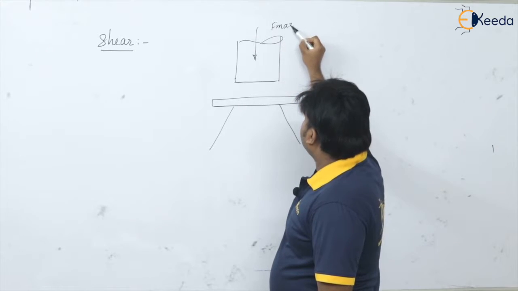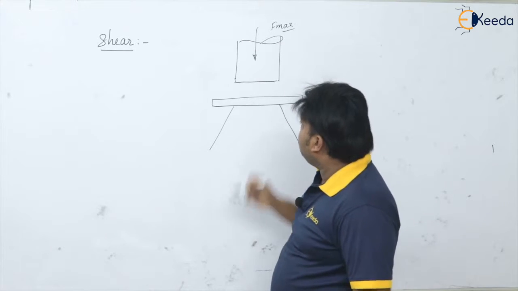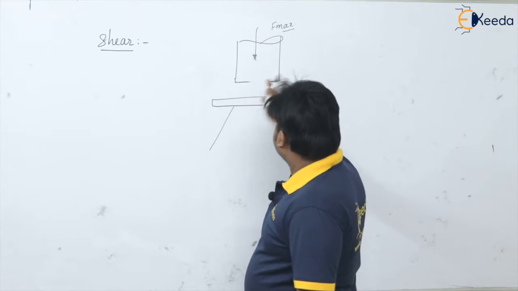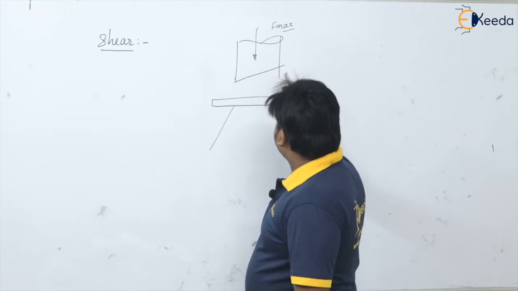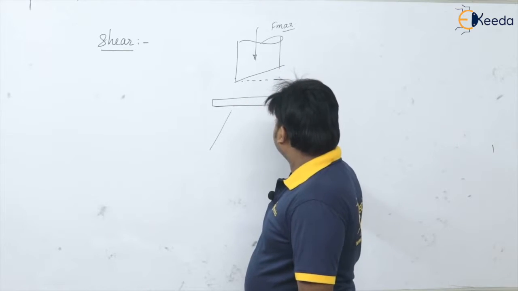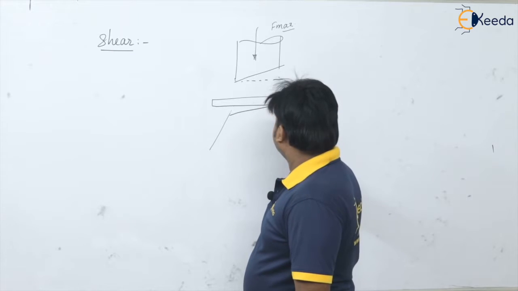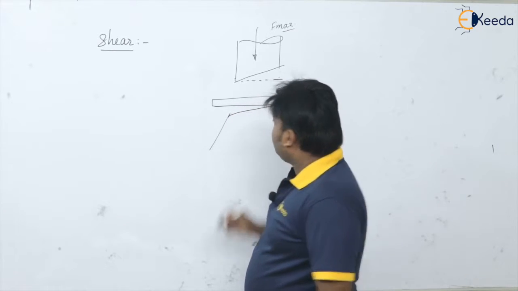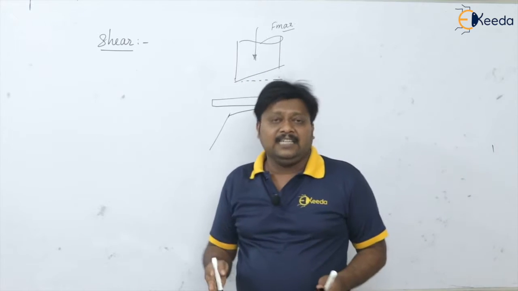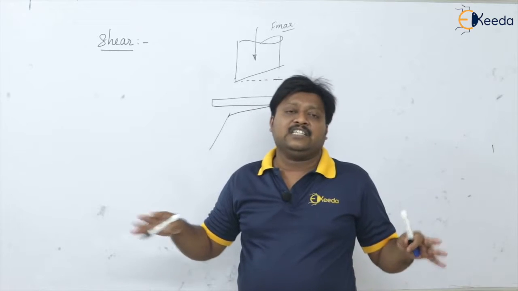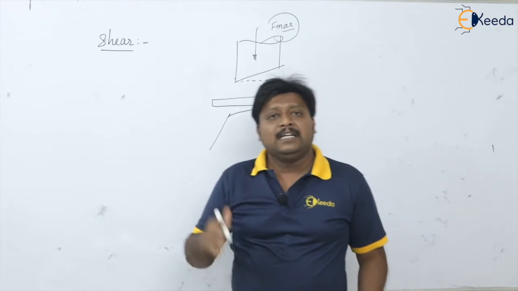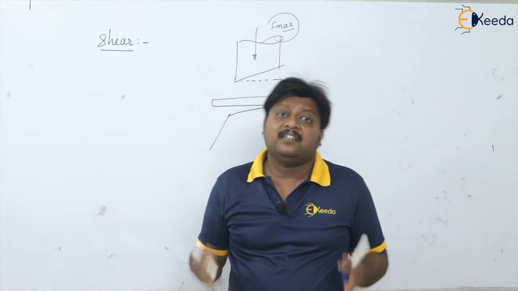And now what are we doing? We are providing the shear. We are going to grind the face of either the punch or the die, like this. So instead of having the entire force at a single time, we are going to distribute this cutting action over a period of time, so that F max will no more be F max, that will be some lesser value than F max.